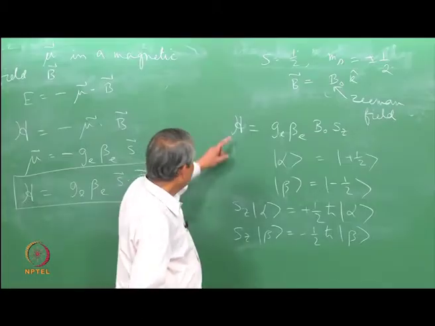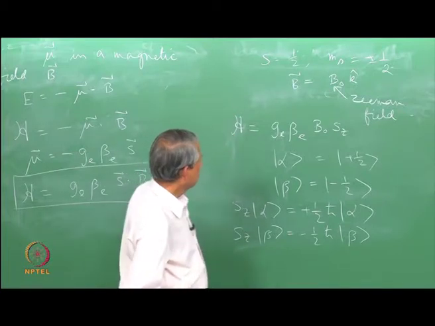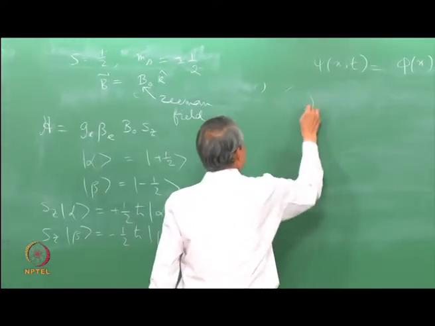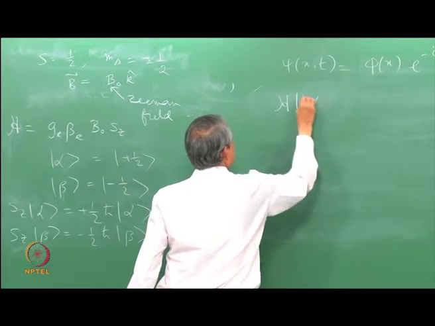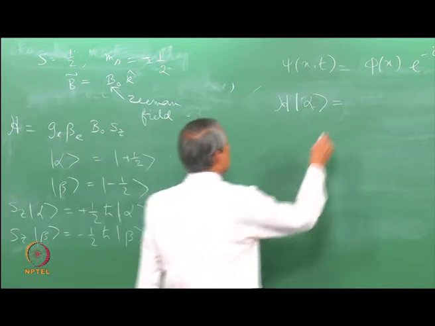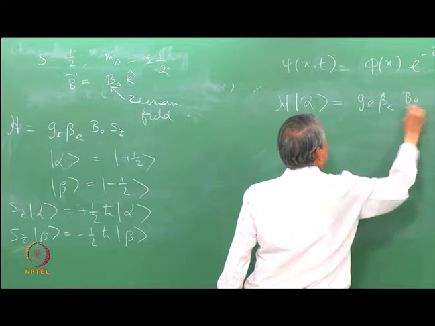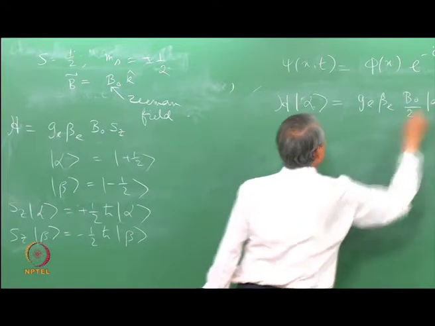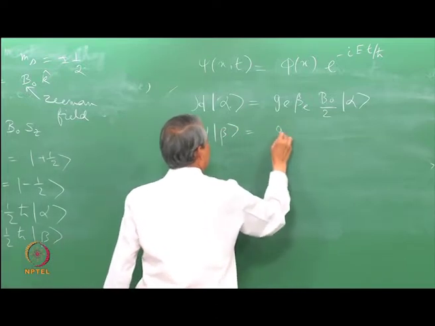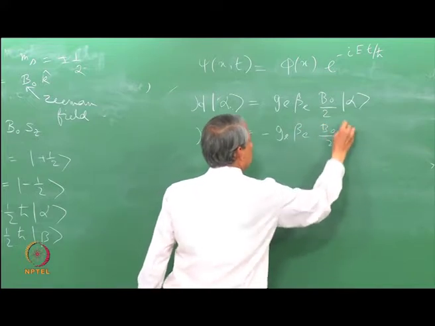Then the energy can be now found out easily by operating H on these two states. So, alpha gives this, and similarly beta state gives minus B0 by 2 beta.